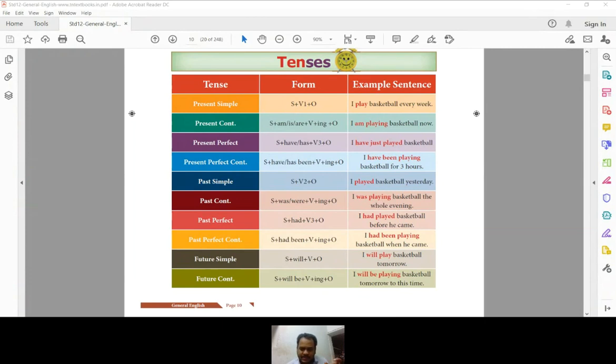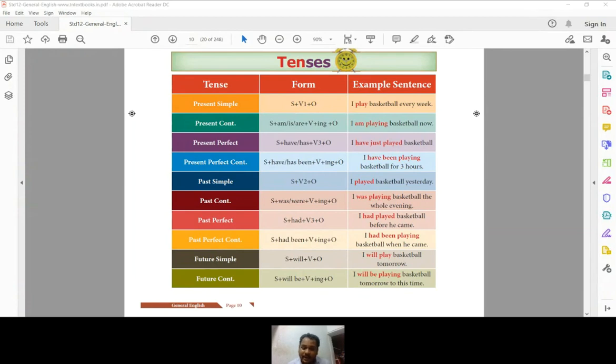Here the formula is subject plus had plus third verb. Any work which happened long back in the past, for that you can use past perfect. For example, I had played basketball before he came, or I had played basketball during my college days.